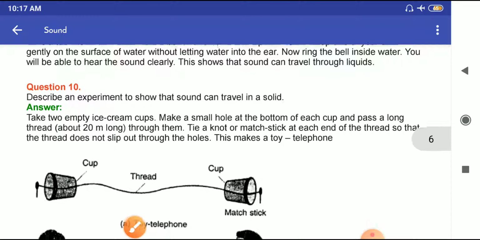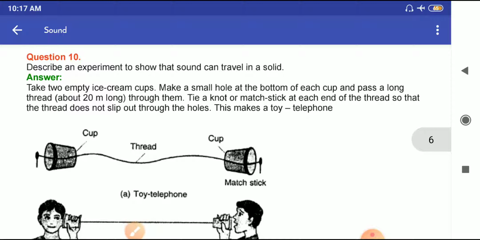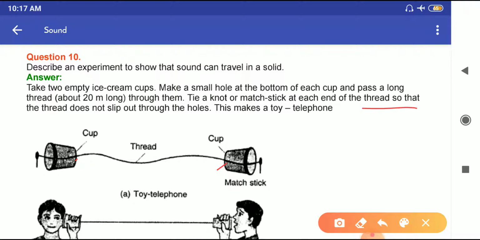Describe an experiment to show that sound can travel in a solid. Now take two empty ice cream cups. Make a small hole at the bottom of each cup and pass a long thread through them. Tie a knot or matchstick at each end of the thread so that the thread does not slip out through the holes. This makes a toy telephone.